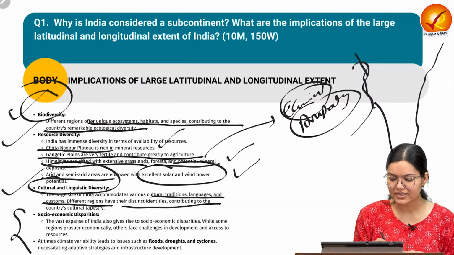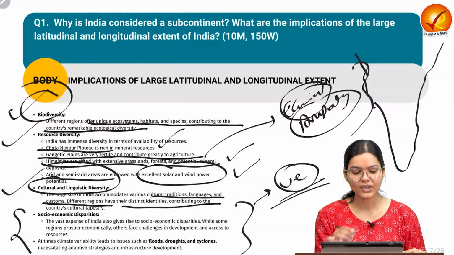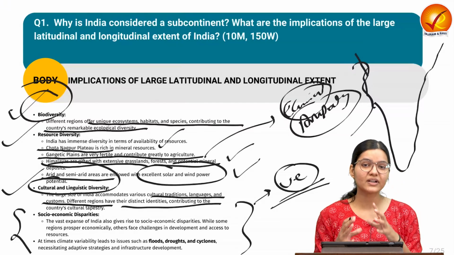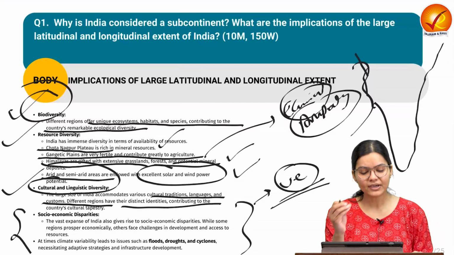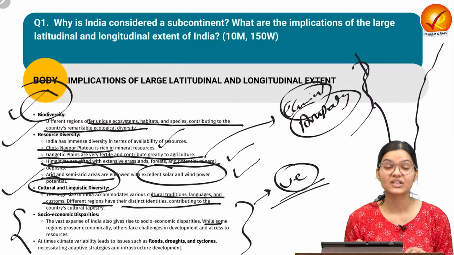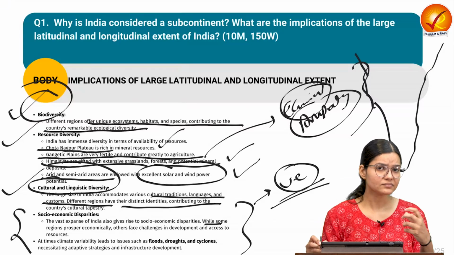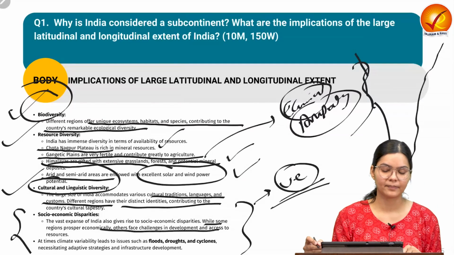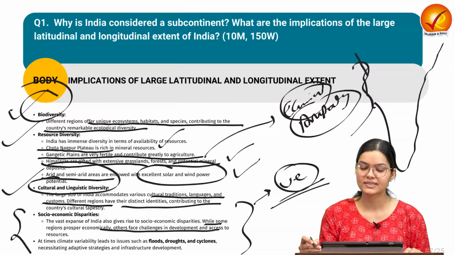Now, as we have already discussed some of the positive points, let us try to discuss some of the negatives because of the large latitudinal and longitudinal extent. As we know, different areas have different kinds of resource availability and biodiversity, but some socio-economic disparities come out of it. For example, the areas which have lesser resources, or those areas which do not have economic prosperity, face challenges with respect to development. So that is also something we have to keep in mind with respect to the implication of large latitudinal and longitudinal extent.